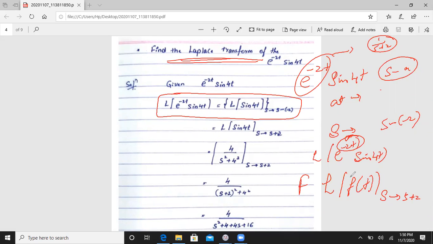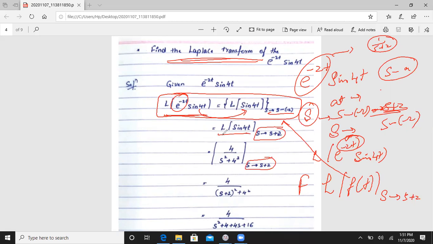So the Laplace transformation of e to the power minus 2t sin 4t is equal to the Laplace transformation of sin 4t, where wherever we get s in the answer, we put s minus of minus 2, it means s plus 2.